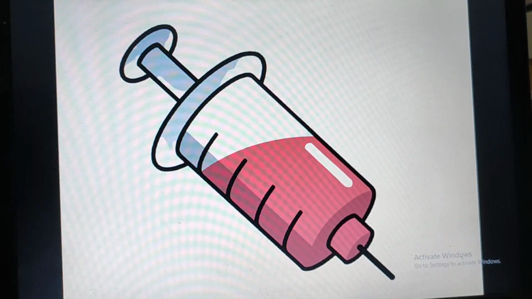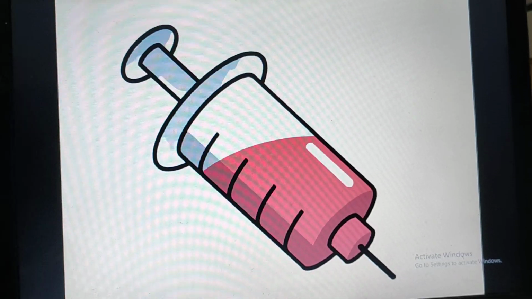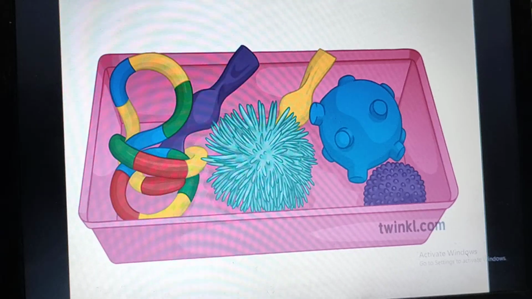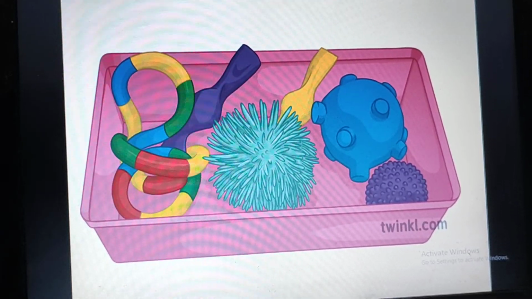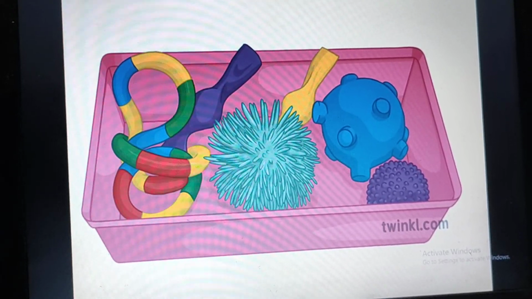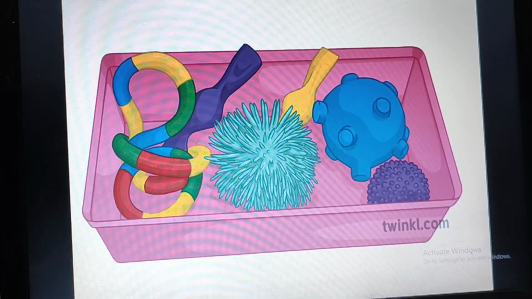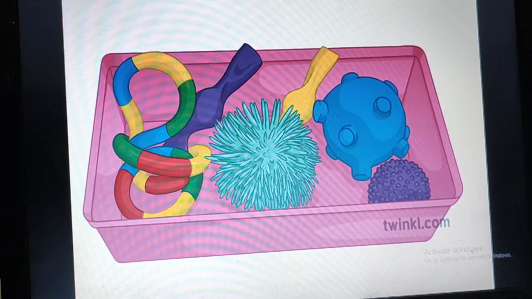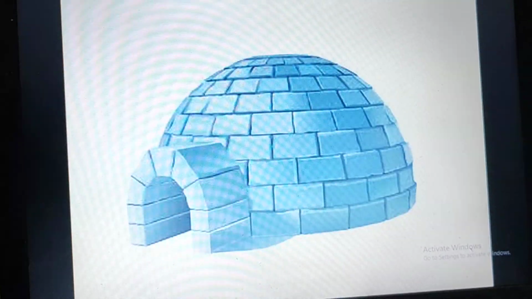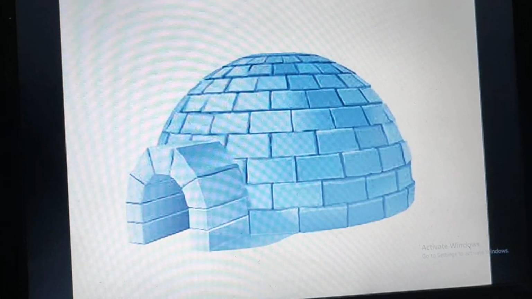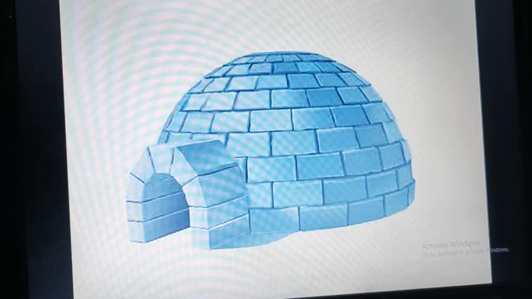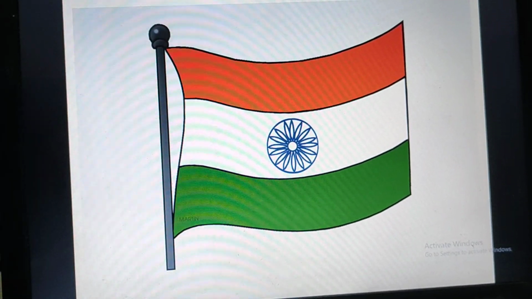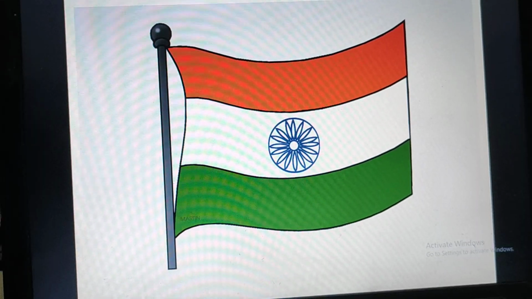Injection, E. In the tray. Now, in this picture, all the toys are kept in the tray. Okay, so you will say in the tray, E. Igloo, E. Indian flag, E.